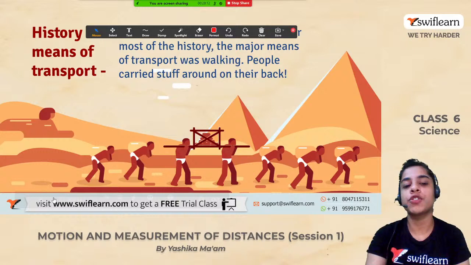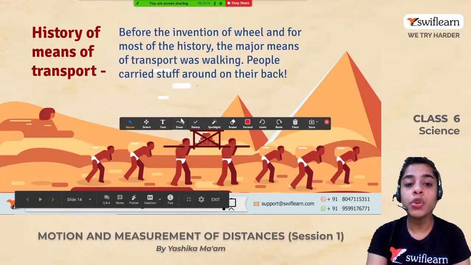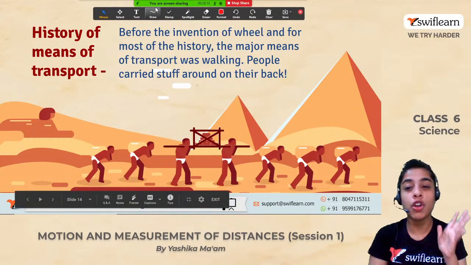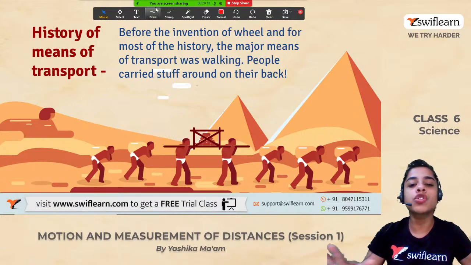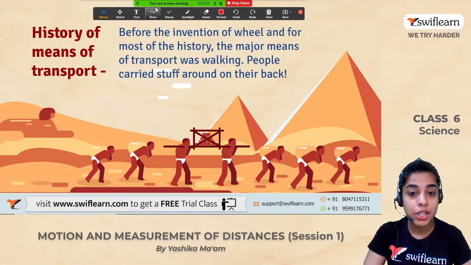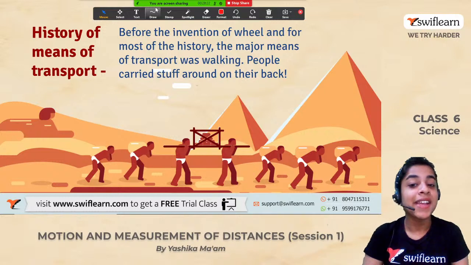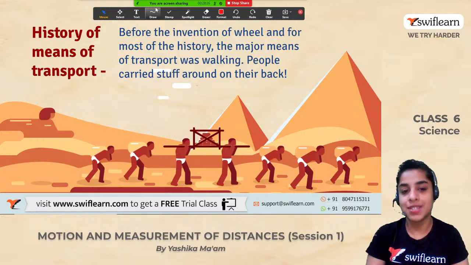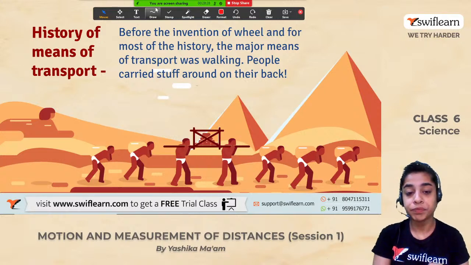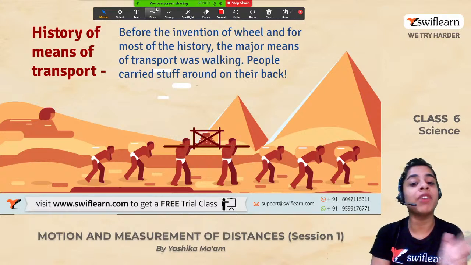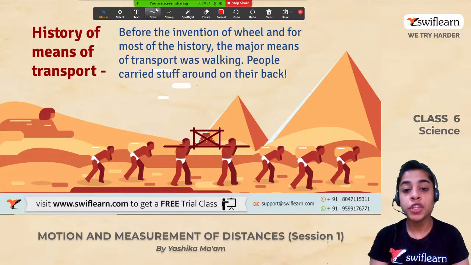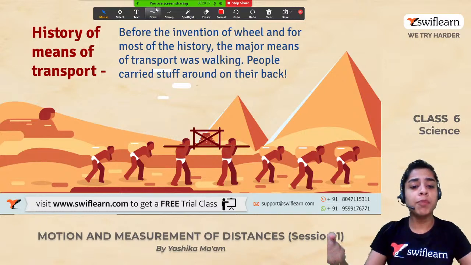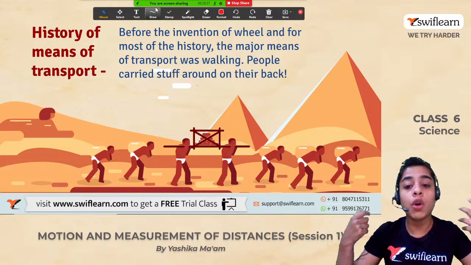History of means of transport. Do you know that before the invention of the wheel, and for most of history, the major means of transport was walking? Yes, you know that. I had already told you in the beginning of the session that when we did not have any means of transport, we used to walk on foot, and people used to carry stuff on their backs.